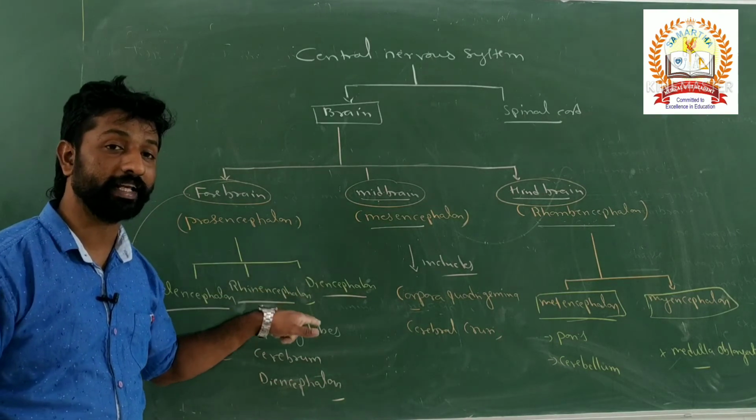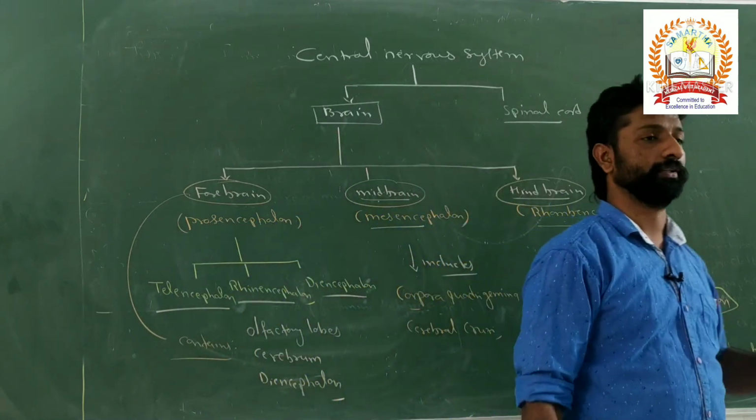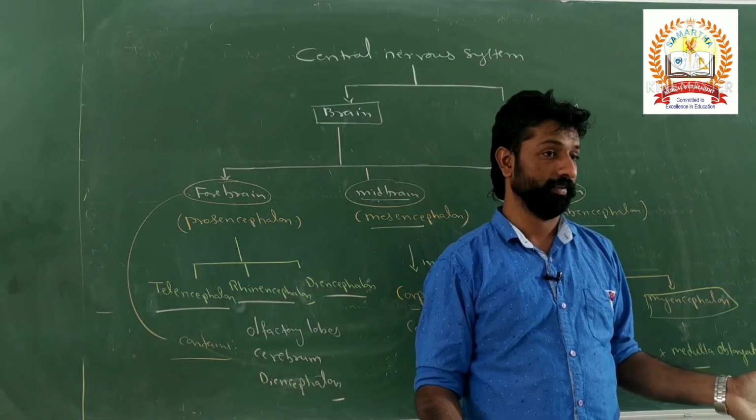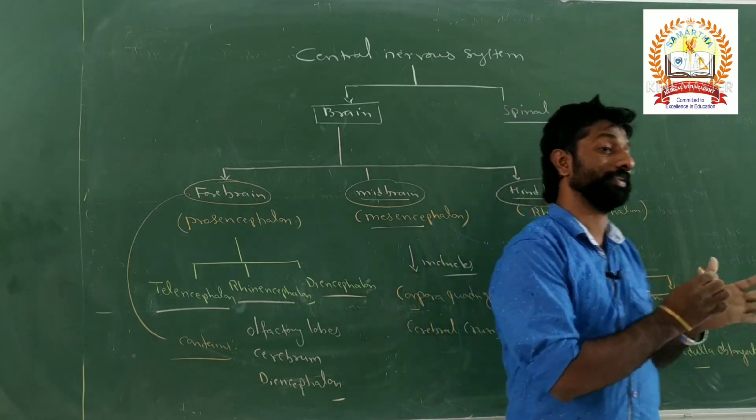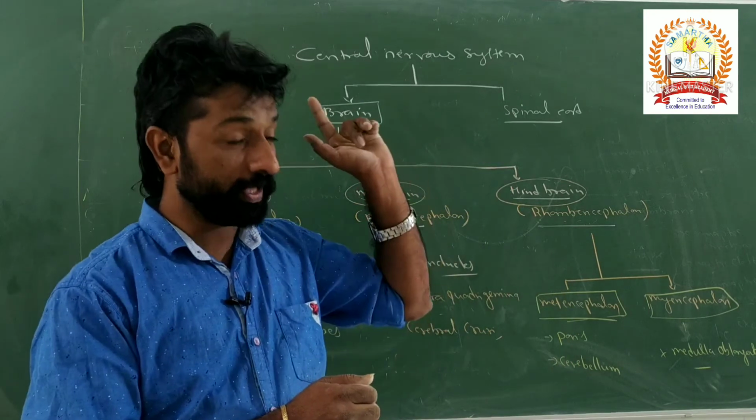When does this division take place, and which part of the neural tube divides? The anterior part of the neural tube during the embryonic stage.